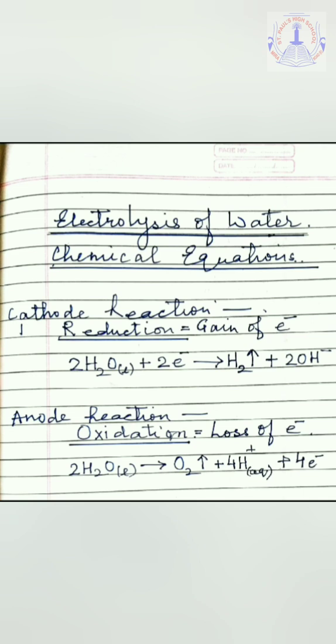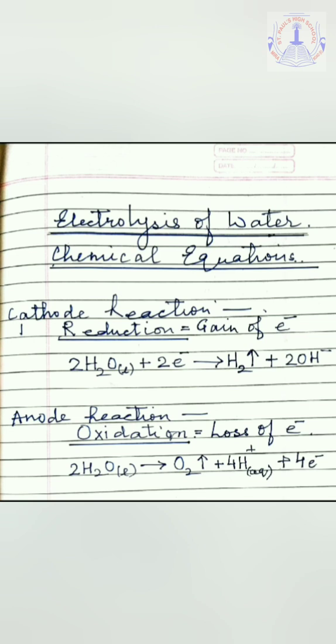In this reaction, the two molecules of water, that is 2H2O, will be forming 4 hydrogen H positive ions and 2 oxide, that is O negative ions or O minus 2 ions.